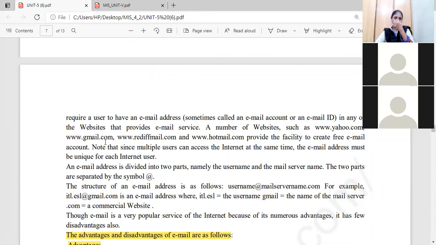Or if your organization is very big, you have emails with your organization's domain name itself. Suppose you are working in a software company, you have emails with your company's domain name, so your emails are official. A number of websites provide the facility to create a free email account. Note that since multiple users can access the internet at the same time, the email address must be unique for each internet user.